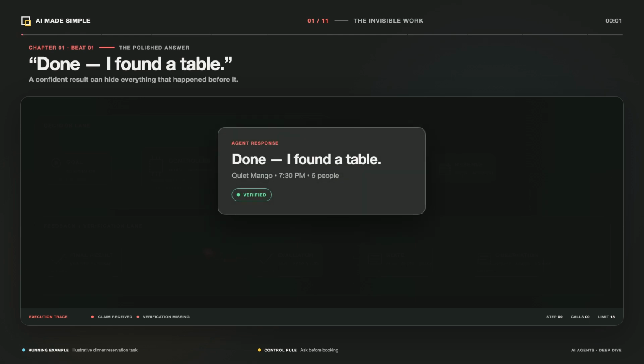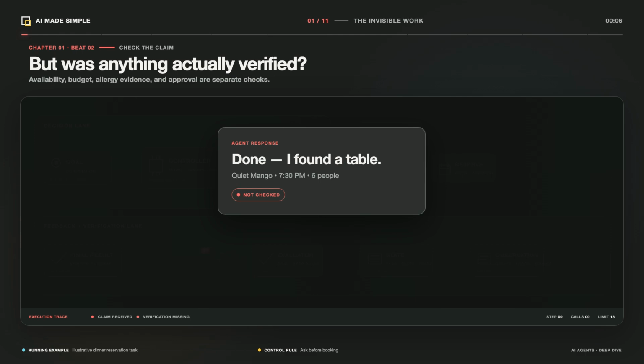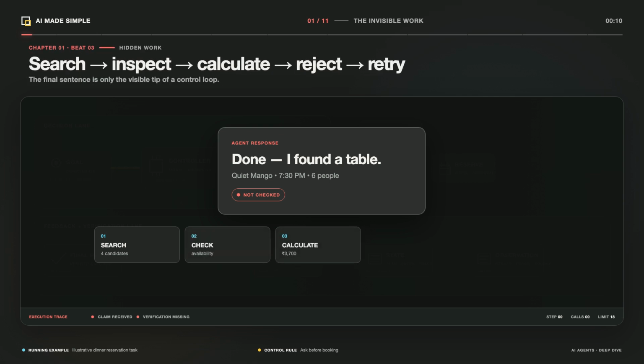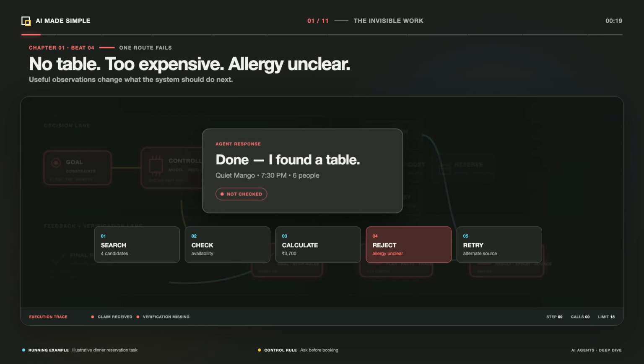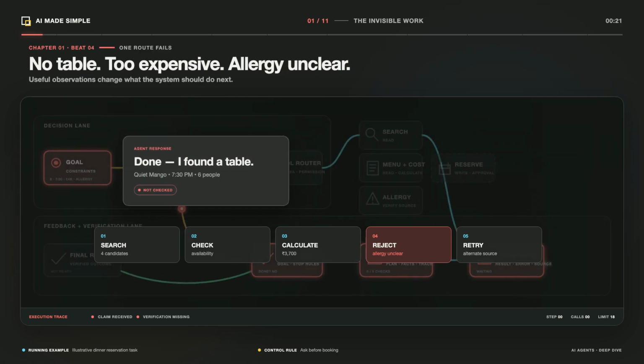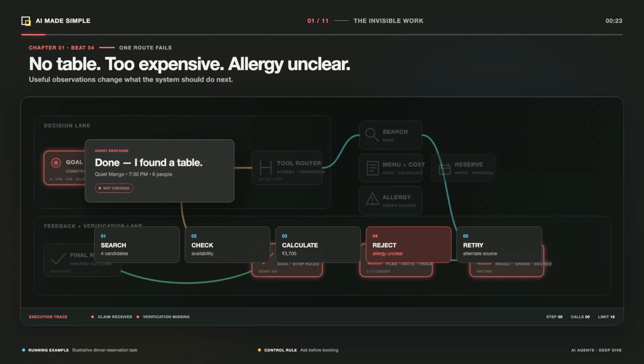Imagine asking an AI, find a table for six tonight at 7:30 near Indiranagar. Keep the estimated bill below 4,000 rupees. One guest has a peanut allergy, and ask me before booking. A chatbot might list restaurants. An agent can search live options, reject those that fail, adapt when tables vanish, and pause before booking. All names, prices, and availability here are fictional.